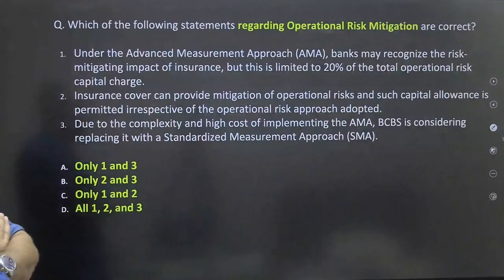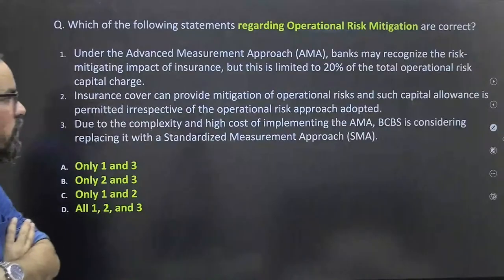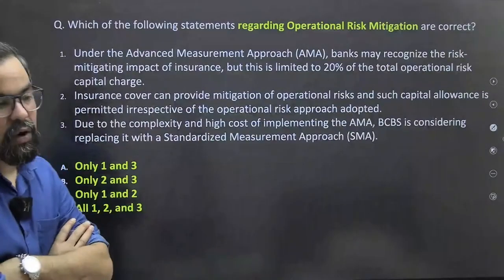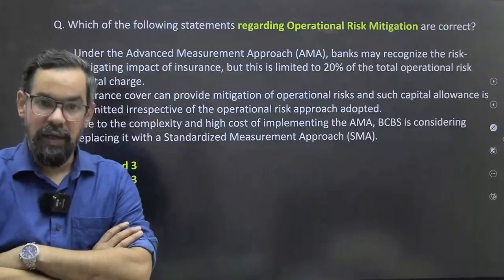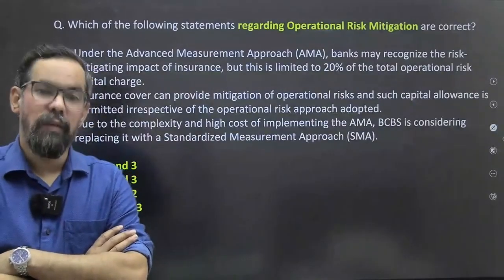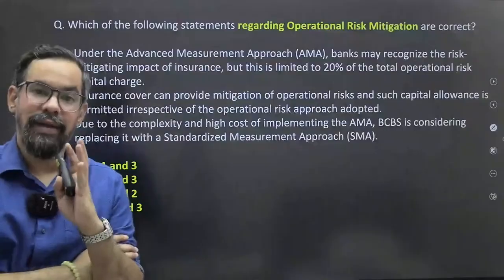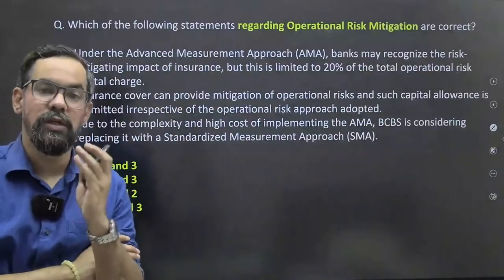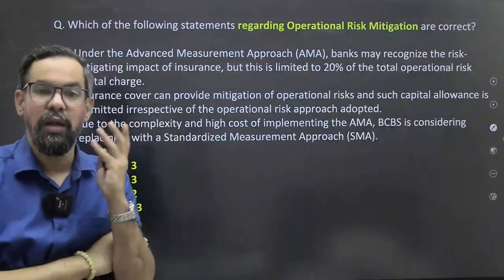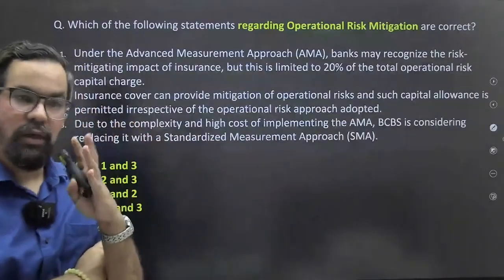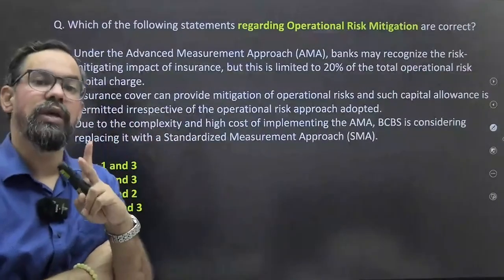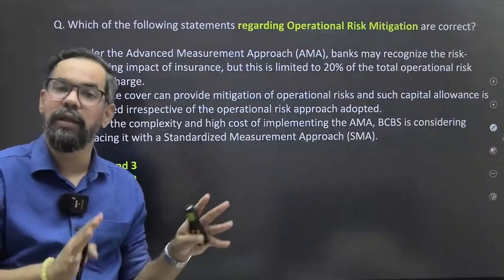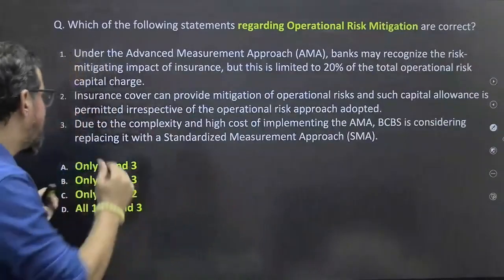Operational risk mitigation. Under the advanced measurement approach, the bank may recognize the risk mitigation impact of insurance, but this is limited to 20% of the total operational risk capital charge. That means, let's say your capital charge for operational risk is 100 crore rupees. Out of that 100 crore rupees, a maximum of 20% can be covered through insurance. So while you report, if the overall figure was 100 crore rupees, 20% we can show that we have covered through insurance. So that is 100% correct. Yes, this is 100% true.